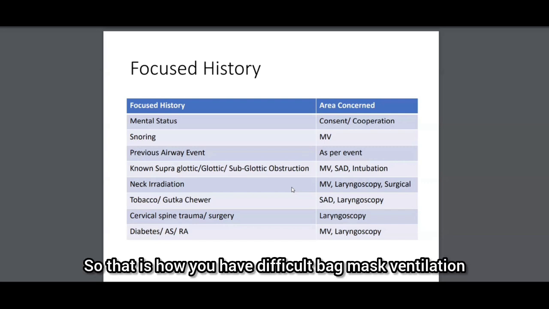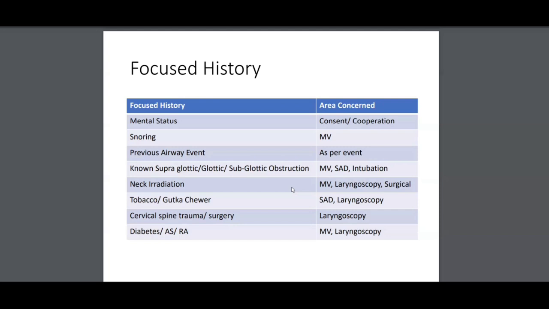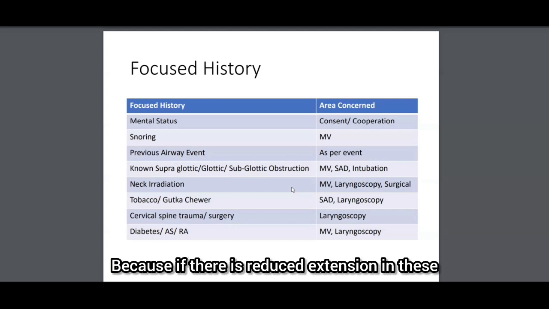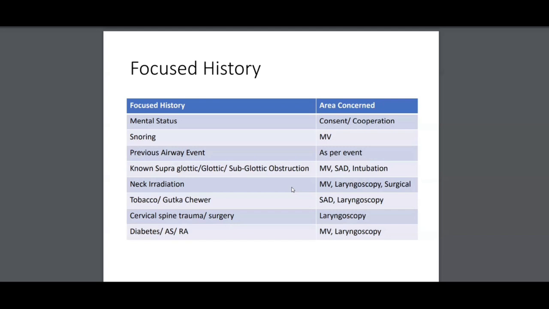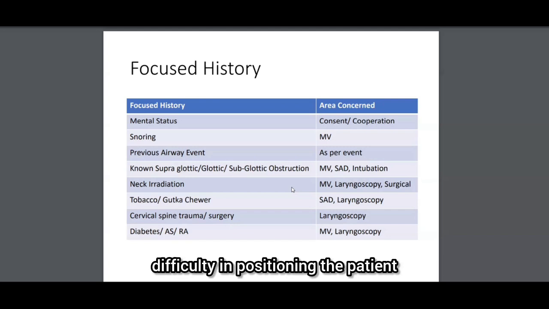That is how you have difficult bag mask ventilation and difficult laryngoscopy, because if there's reduced extension in these, there'll be difficulty in positioning the patient.